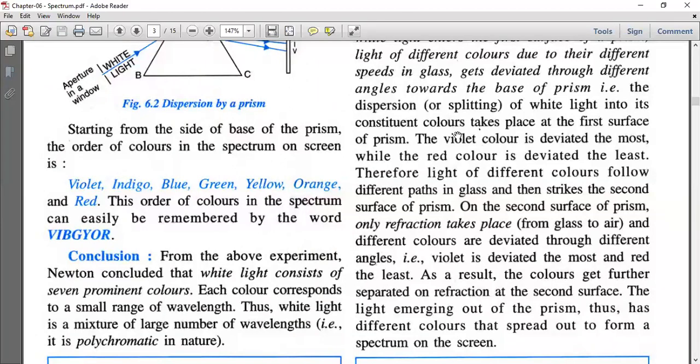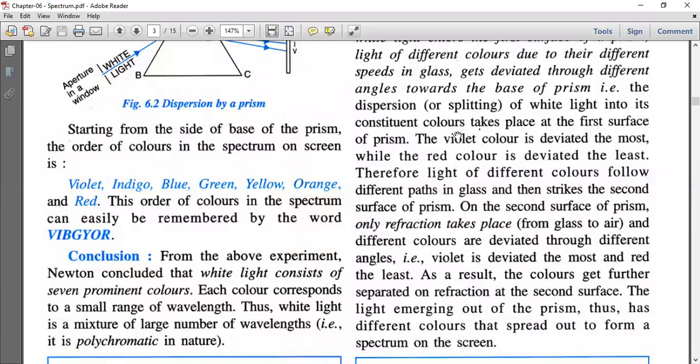But on the second surface, there is only refraction, from glass to air, and the different colors again deviate through different angles. Violet light deviates the most and red light deviates least. As a result, the colors get further separated on refraction at the second edge.